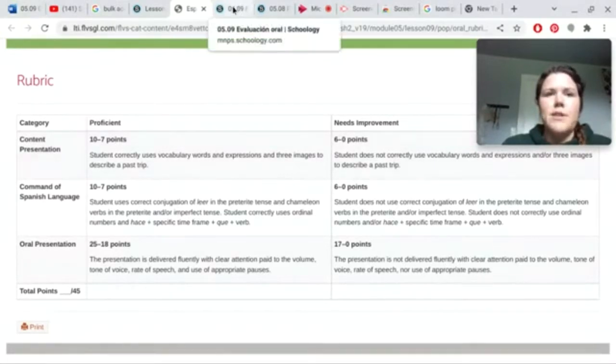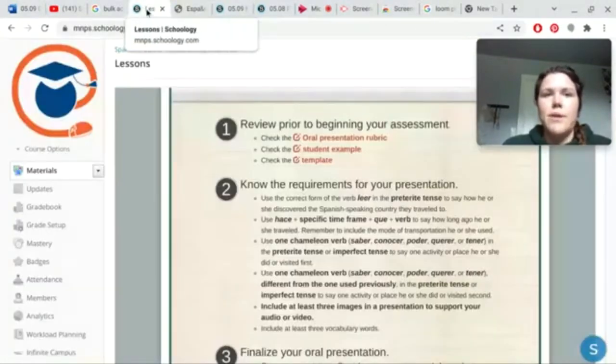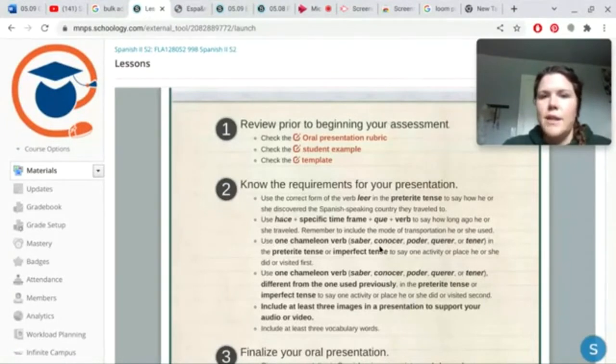In order to understand this better, I'm going to go over this quickly so it's not redundant. There are all these requirements, so you need to make sure you are looking over them because they are key to meeting all of the rubric requirements.